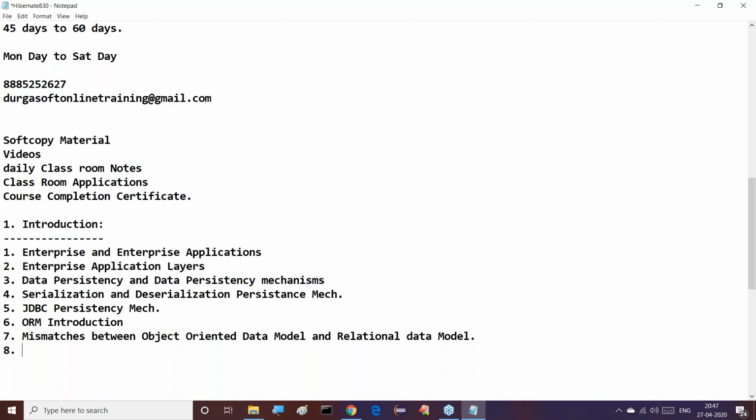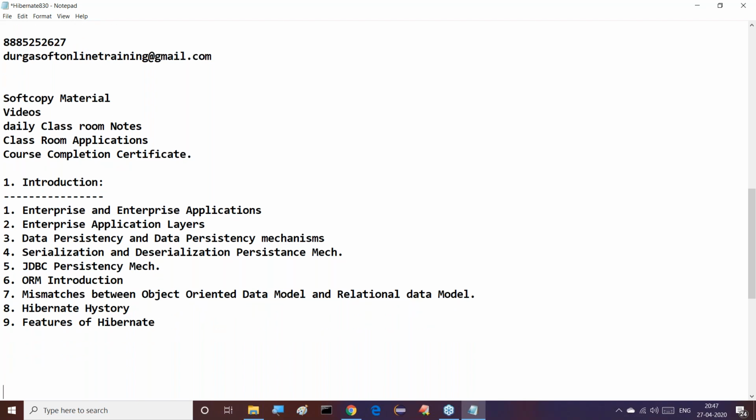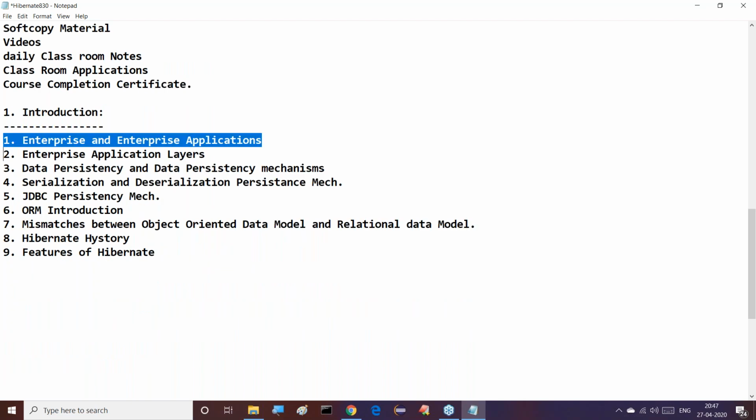What exactly is the ORM definition, and a Hibernate introduction part in this scenario. Then after that we will understand this clearly: Hibernate history. After this, what exactly are the benefits or features of this Hibernate? That's it. Features of Hibernate. So these are overall 9 topics we are going to see inside this introduction part.